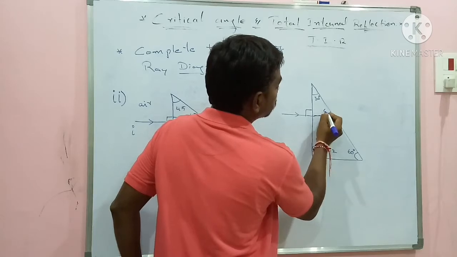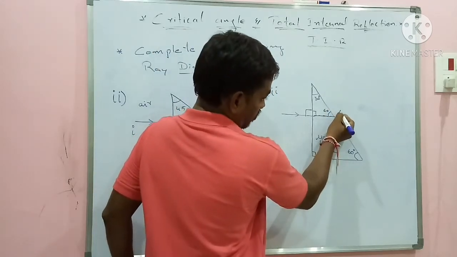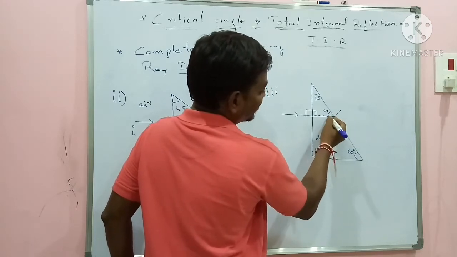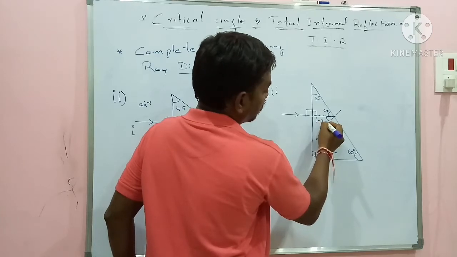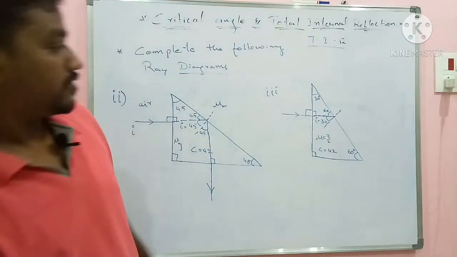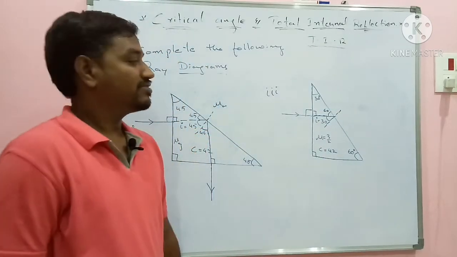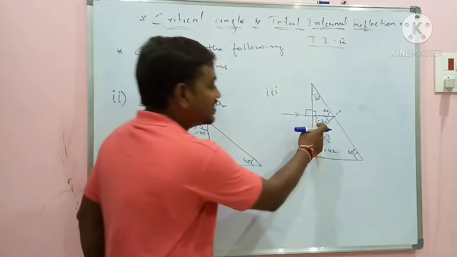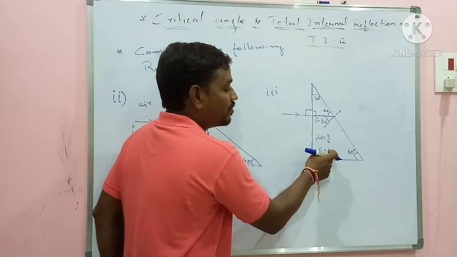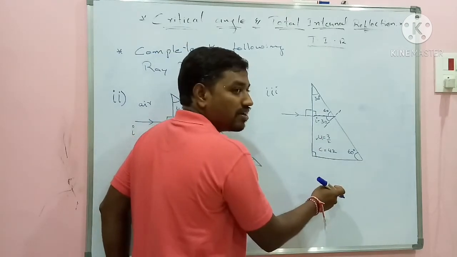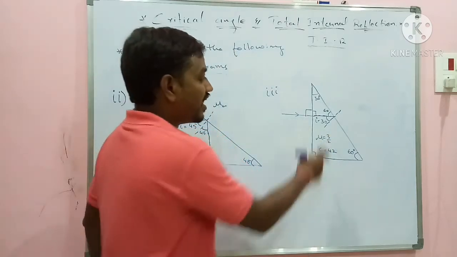And this angle will be 60, so this will also be 60, because here it is 90. Draw the normal here. As it is 60, this angle I will be how much? 30 degrees. Now, will this be reflected back? Here I is less than 42. C is given as 42. So I is less than 42. Does total internal reflection take place here? No, because I is less than C.